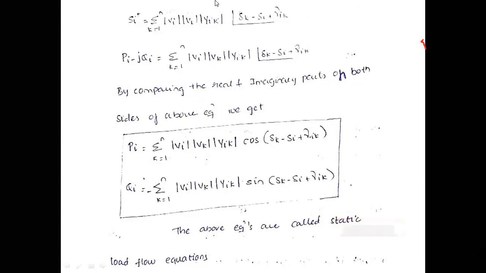We already know that Si conjugate is equal to Pi minus jQi. Later we are going to compare the real and imaginary parts on both sides, and obviously we will write Pi equal to this one, Qi equal to this one. These two equations are called the load flow equations. Please try to write them down carefully.